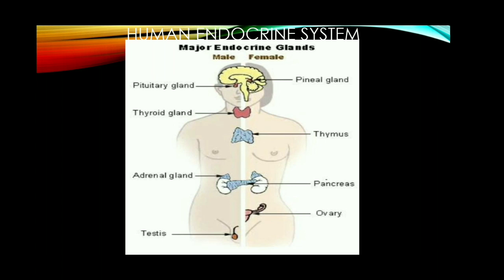The various endocrine glands present in our body are the pituitary gland, thyroid gland, parathyroid gland, adrenal gland, pancreas, pineal body, thymus, and the reproductive glands. All these glands are located in different areas of our body, secreting different types of hormones and coordinating the functions